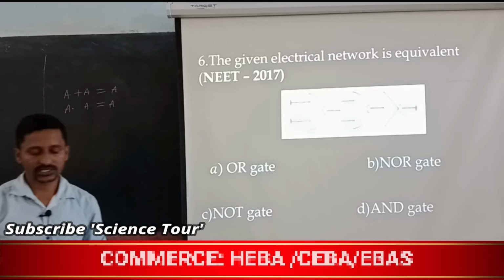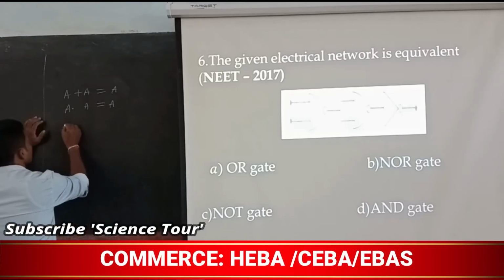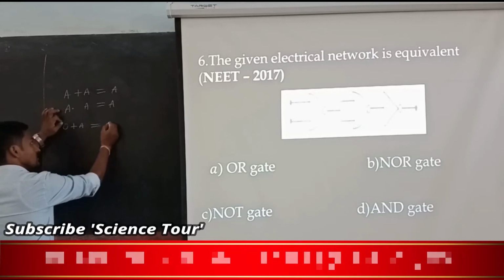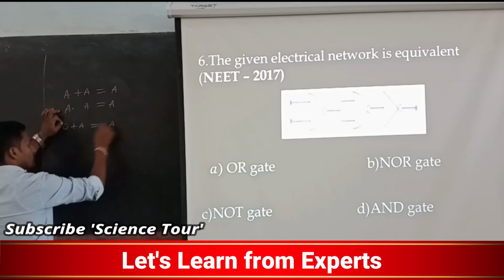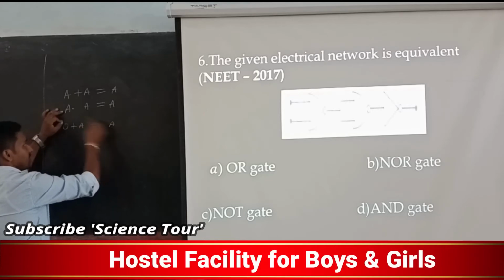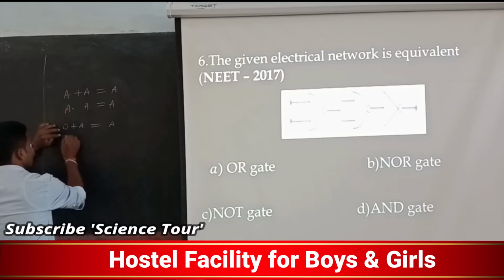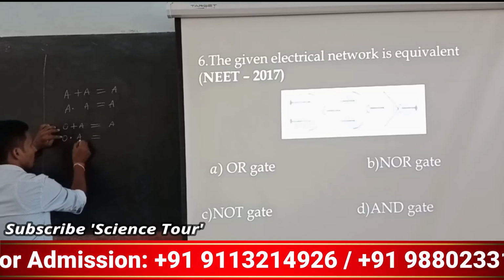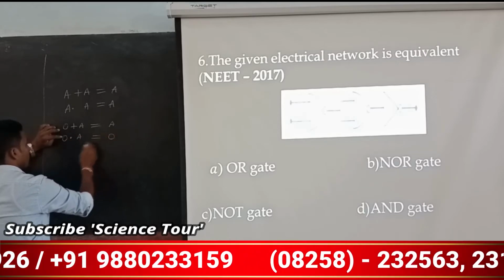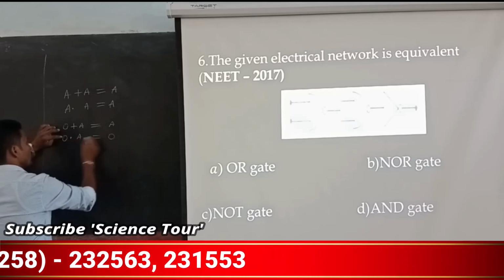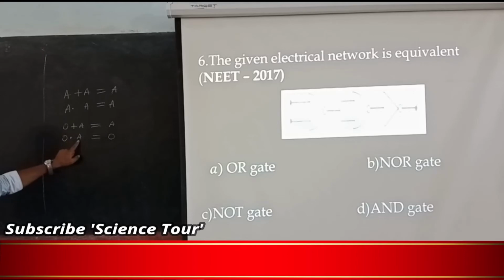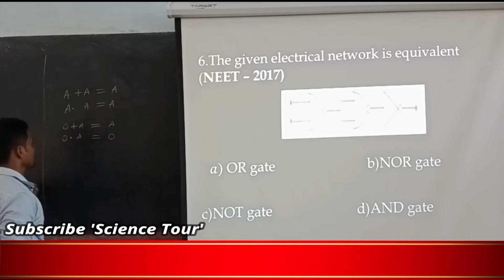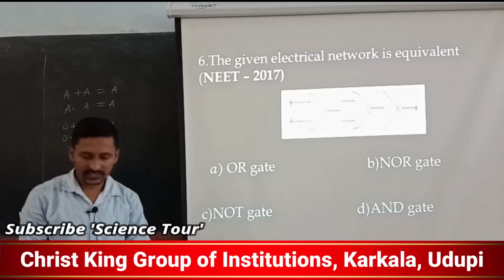Next, several equations are there, that is 0 plus A. A may be 0 or 1, so 0 plus A means A itself. Now 0 dot A means AND gate. If A is 0 it is 0 itself, if A is 1 it is also 0 itself. A means either 1 or 0, whatever value it comes.